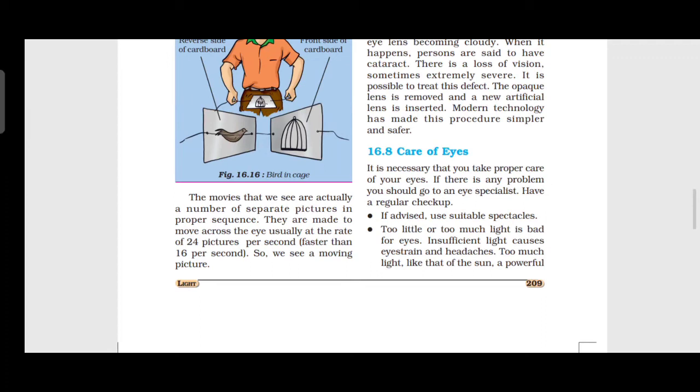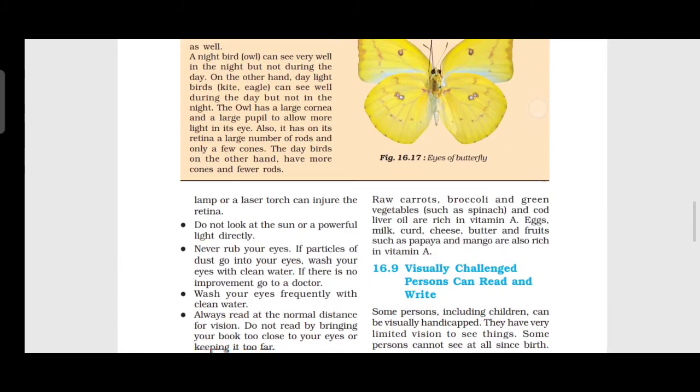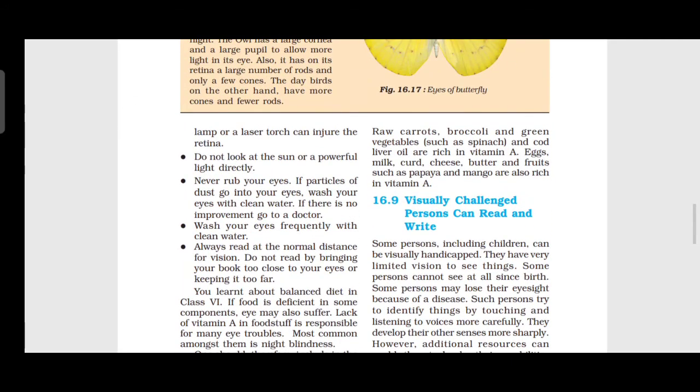Too much light, like the sun, a powerful lamp or a laser, can injure the retina. So avoid this. Do not look at the sun or a powerful light directly. Using spectacles is okay, but don't look with direct eyes. Never rub your eyes frequently. If particles of dust go into your eyes, wash your eyes with clean water. If there is no improvement, go to a doctor.